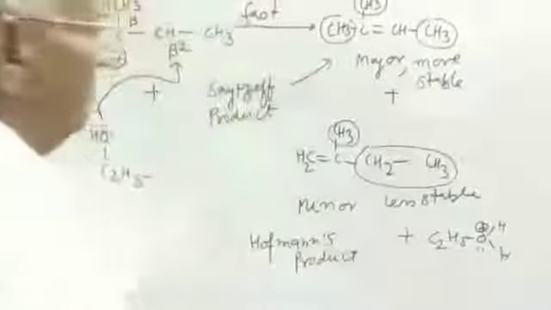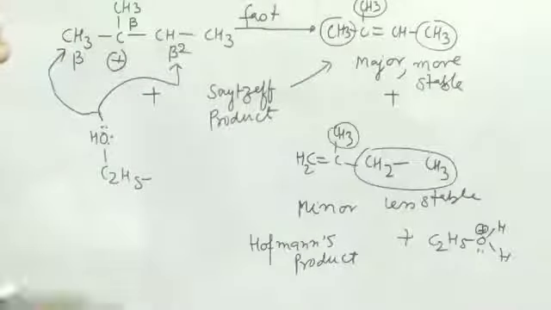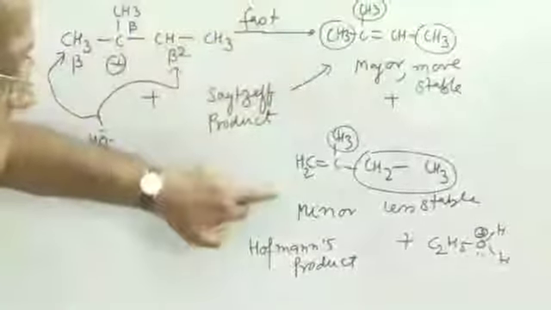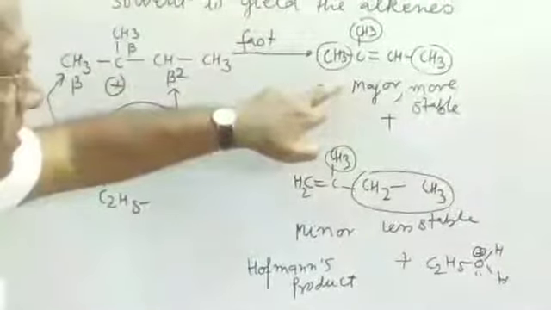So in this example, we are getting a mixture of alkenes, out of which one is major and the other is minor. Why is it major? Because it is more stable.